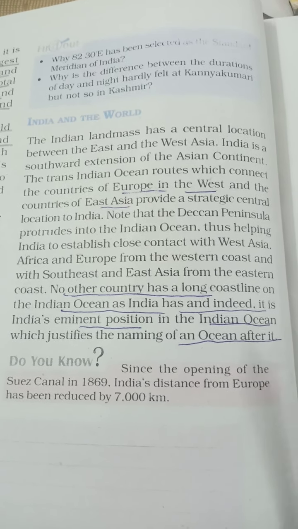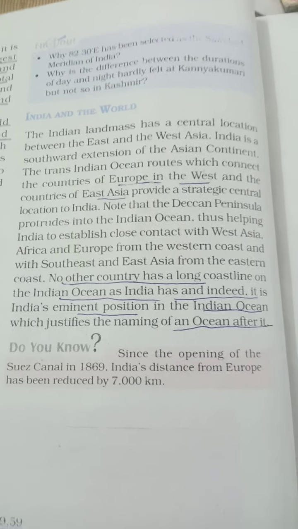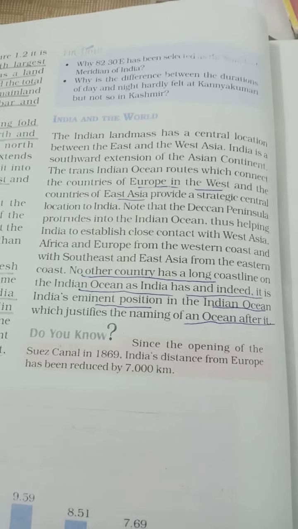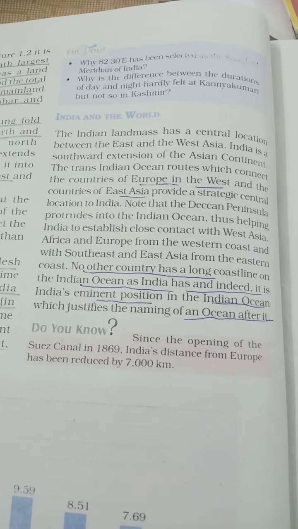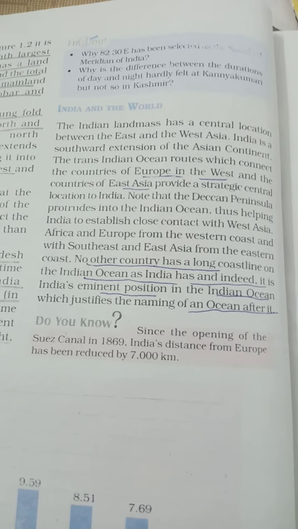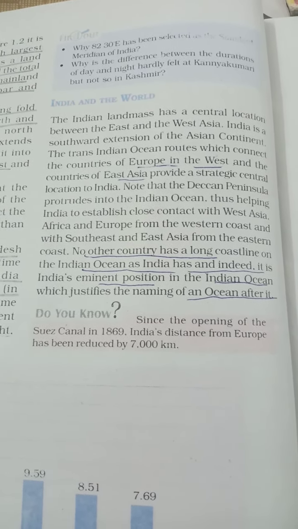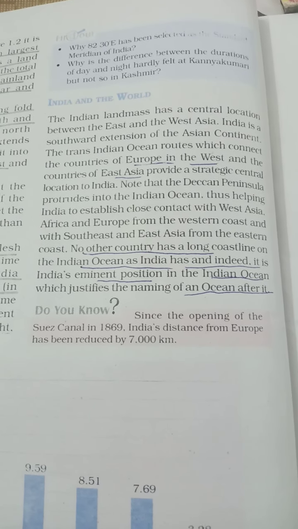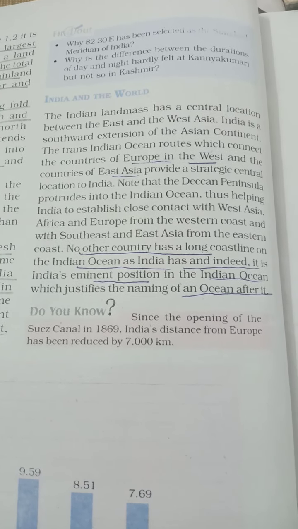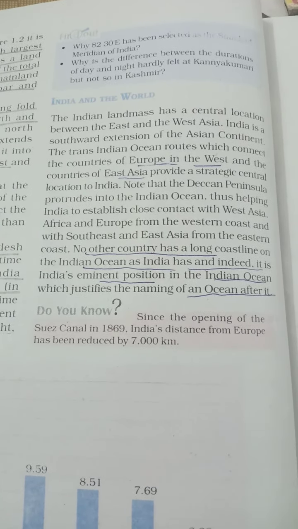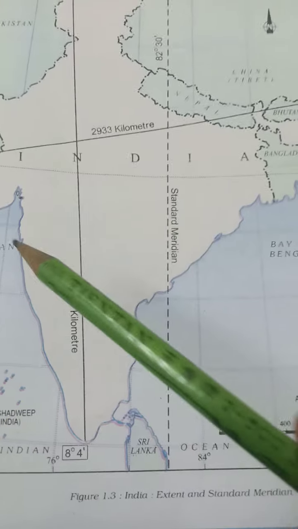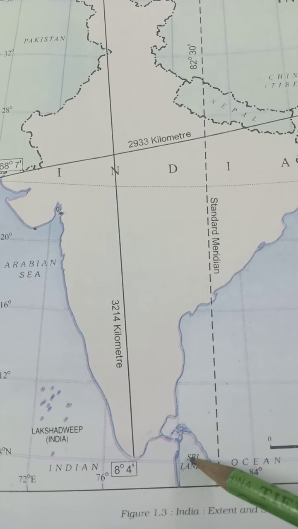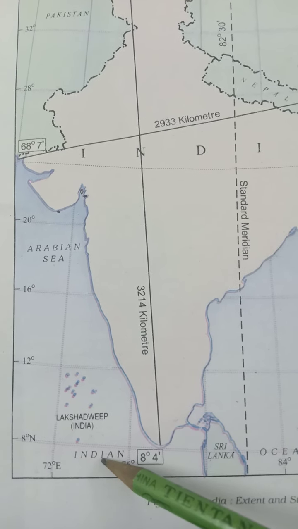The Deccan Peninsula protrudes into the Indian Ocean, thus helping India to establish close contact with West Asia, Africa and Europe from the west coast, and with Southeast and East Asia from the eastern coast, that we can see from figure number 1.4. No other country has such a long coastline. We have already seen that India has a long coastline in the Indian Ocean.